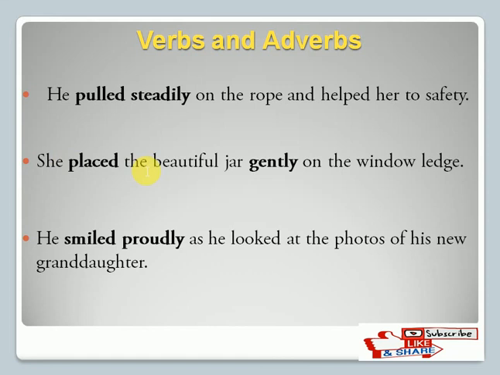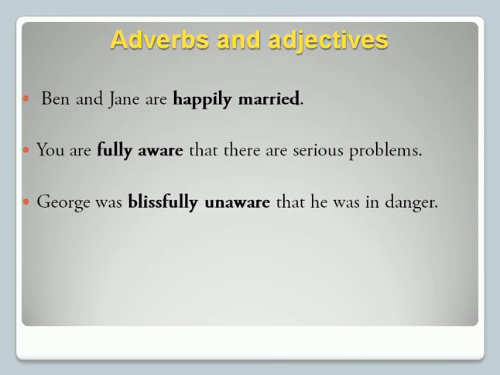She placed the beautiful jar gently on the window ledge. He smiled proudly as he looked at the photos of his new granddaughter. So this is another kind of collocation. Then next comes the fourth category, which is adverbs and adjectives. Adverbs followed by an adjective.